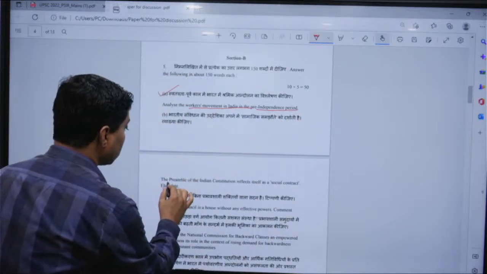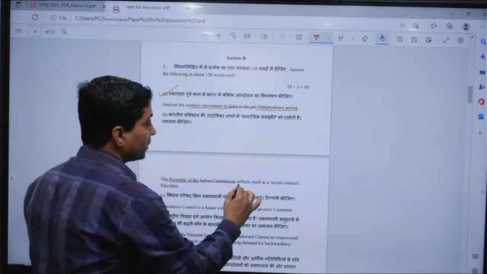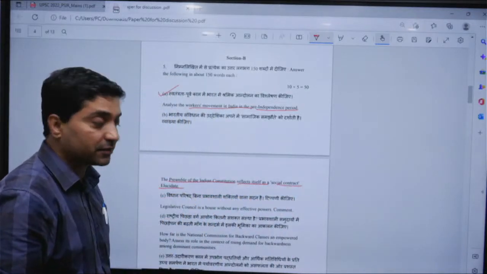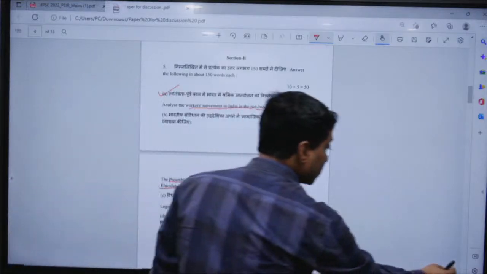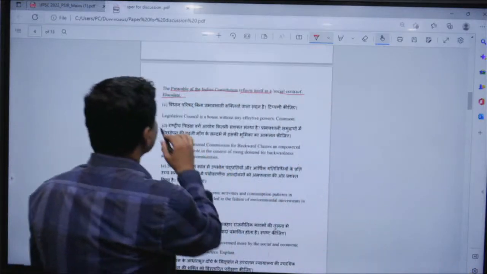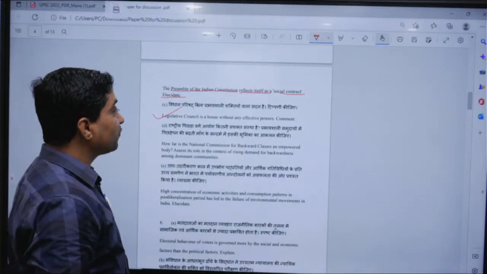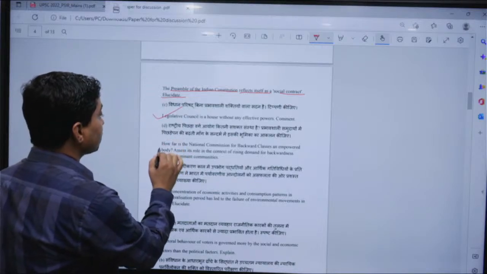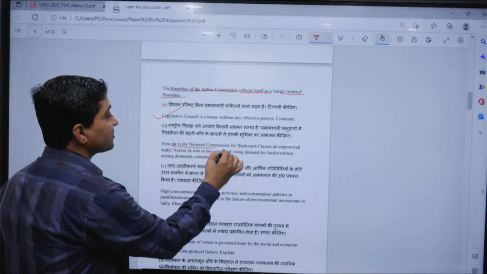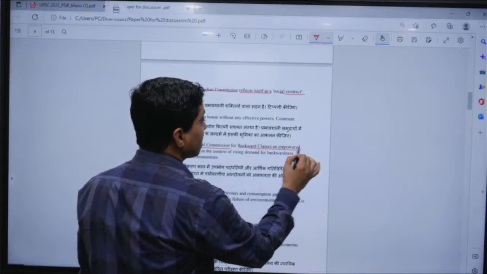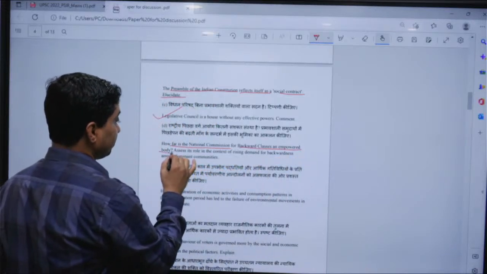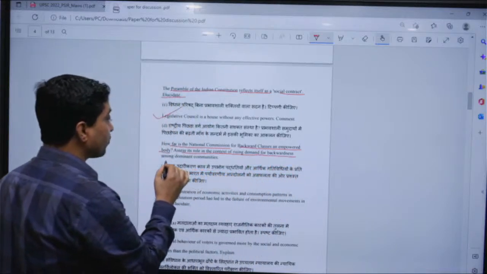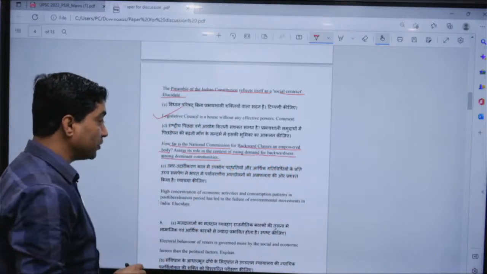Second question: the preamble of the Indian Constitution reflects itself as a social contract. Elucidate. Now question number C: Legislative Council is a house without any effective power. Comment. Right. Question number D: how far is the National Commission for Backward Classes an empowered body? Assess its role in the context of raising demand for backwardness among dominant communities.